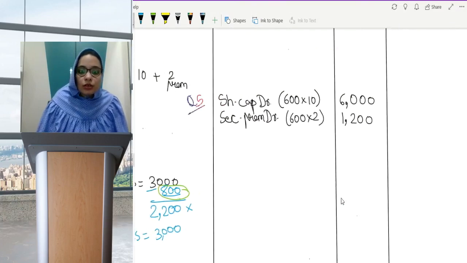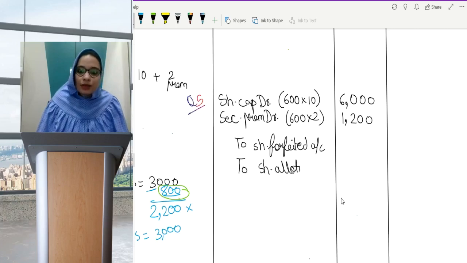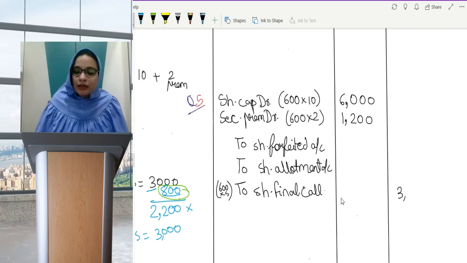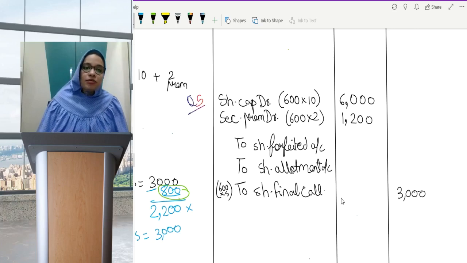Then to share forfeited account, to share allotment account, to share final call. Okay, so how much did I not receive on final call? 600 into 5, which is 3000. I'm writing the easy parts first. Now see, allotment was 600 into 5.